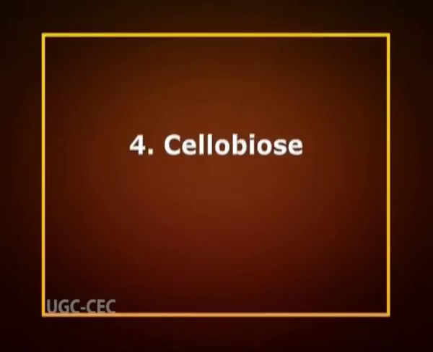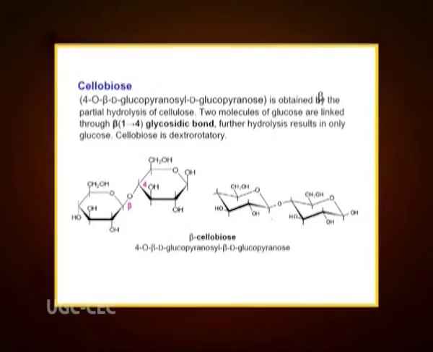Now, let us discuss the last disaccharide, that is cellobiose. Cellobiose, a reducing sugar, consists of two glucose molecules linked by a beta-1,4 bond. It can be hydrolyzed to glucose enzymatically or with acid. Now, let us discuss its structure.